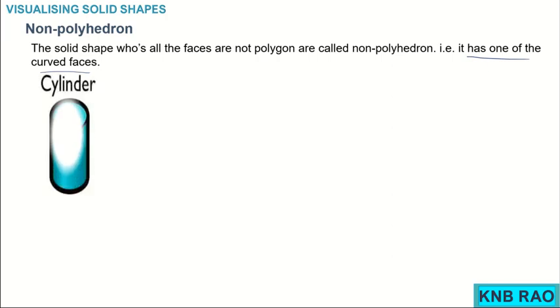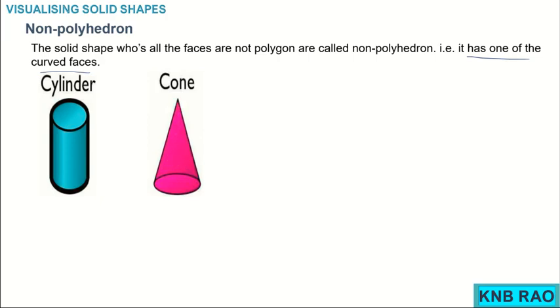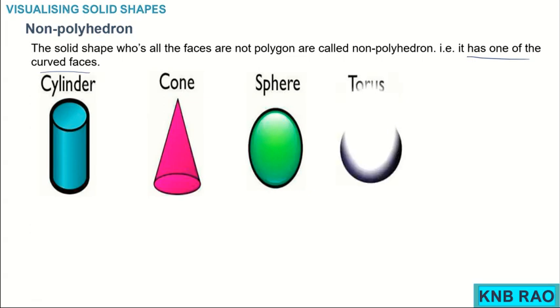For example, a cylinder has a curved surface, a cone has a curved surface, and a sphere also has a curved surface. You might have eaten a donut, it's called a torus shape, even that torus, a ring, like the tennicoit ring you play with, also has a curved surface. So, they are non-polyhedrons. Okay.